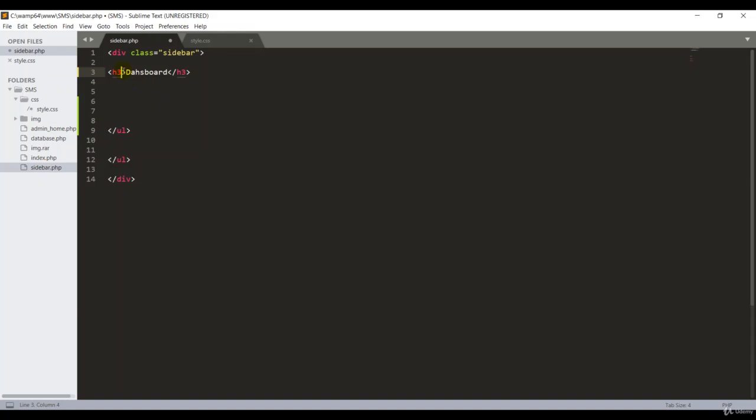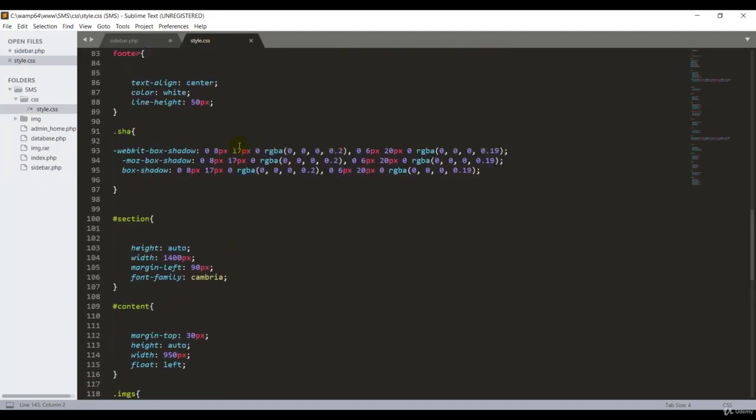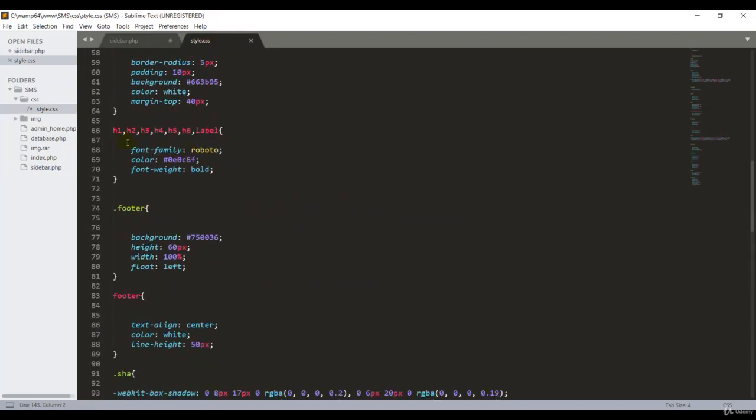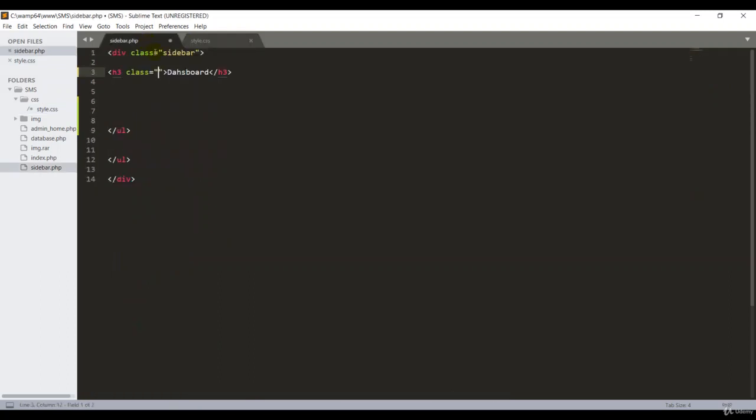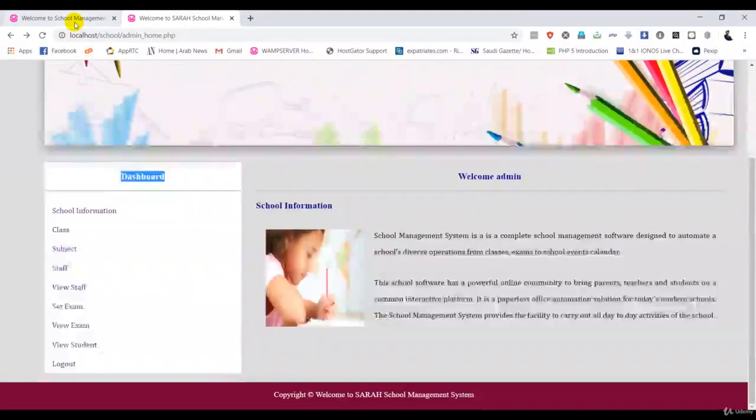Then here I put a class, because if I go back to my style.css, I'm using a different style for h1, h2, h3, but I don't want to use that one. I want to give a separate style here, so I'm just giving a name for the class. This is called tags. This is the dashboard.